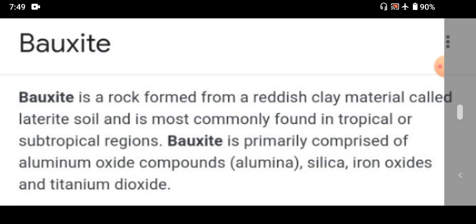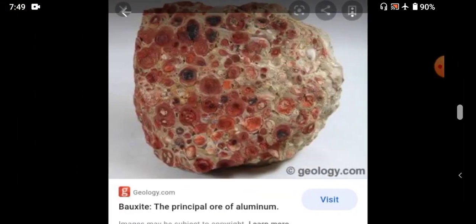Aluminium is obtained from the mineral bauxite. It is used to manufacture electric cables, alloys, utensils, spare parts of automobiles, aeroplanes and the shipbuilding industry. What is meant by alloys? Alloy means steel.